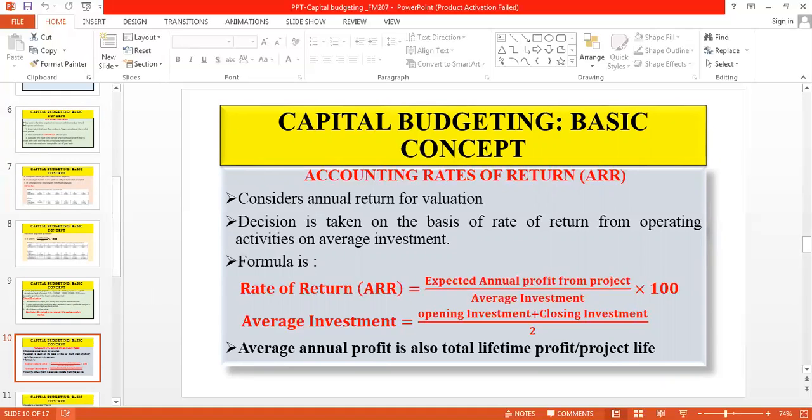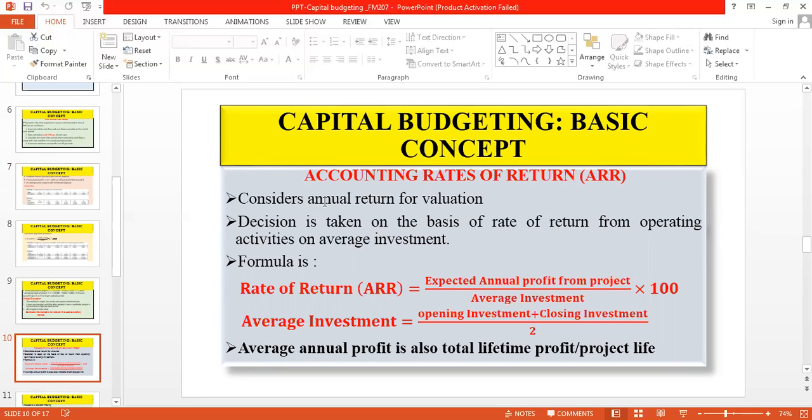This method will consider annual return for valuation. Annual return will mean the average return from the capital project, because we know a capital project runs for more than a year.